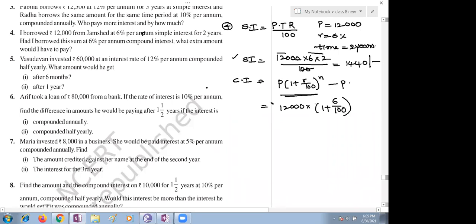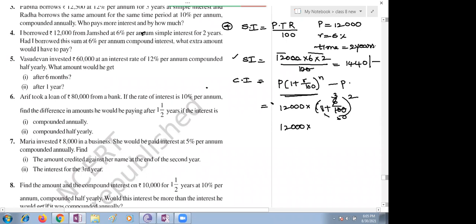Whole to the power n means it's compound interest per annum, right? Yes, given, ma'am. So directly you need to substitute n is equal to how much? It's 2. Simplify here. It becomes 3 and it becomes 50. 53. You just simply write it as 12,000 multiplied with 51.